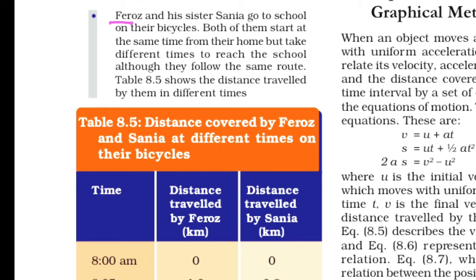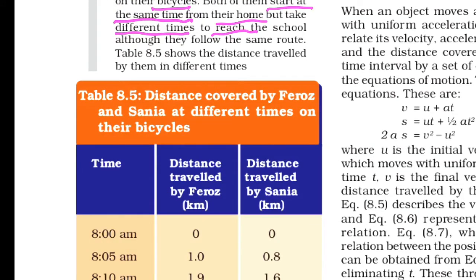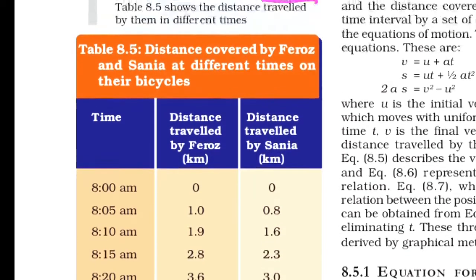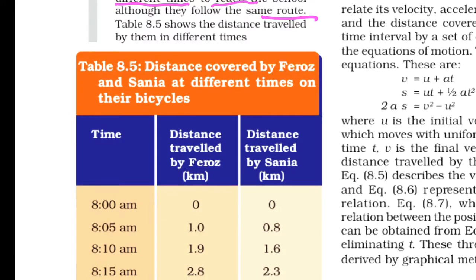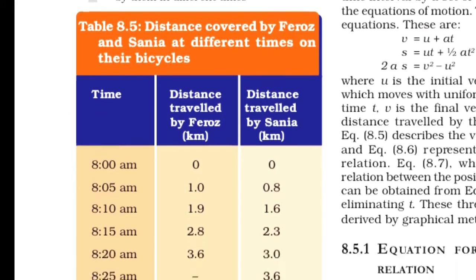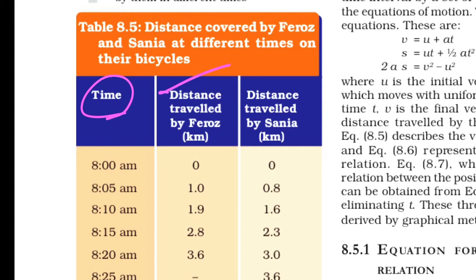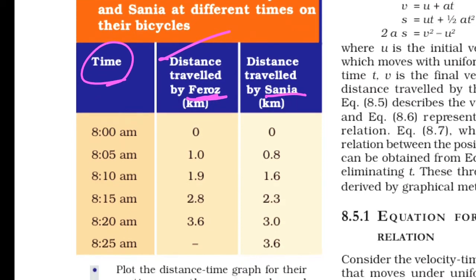Firoz and his sister Sania go to school on their bicycle. Both of them started at the same time from their home, but take different times to reach the school, although they follow the same route. Table 8.5 shows the distance traveled by them in different times. This is time, distance traveled by Firoz, and distance traveled by Sania in kilometers.